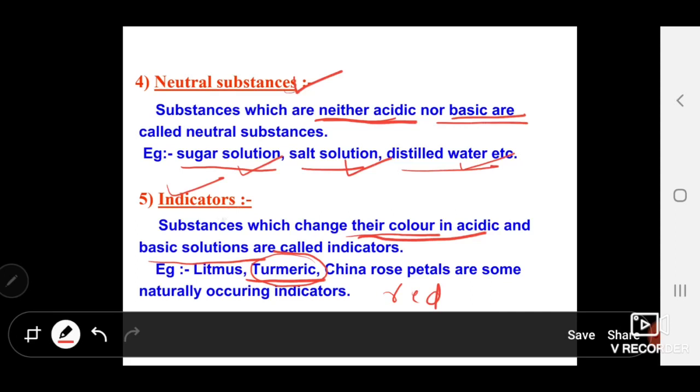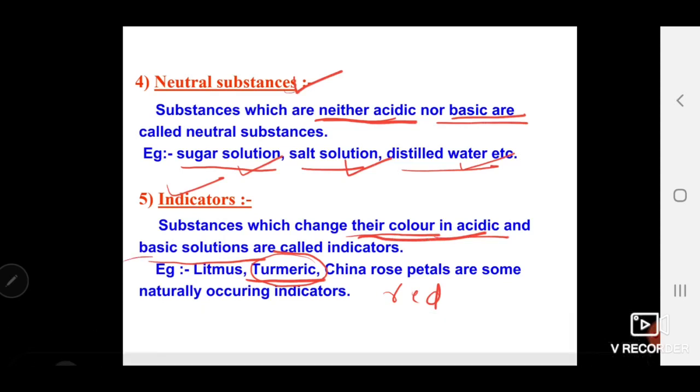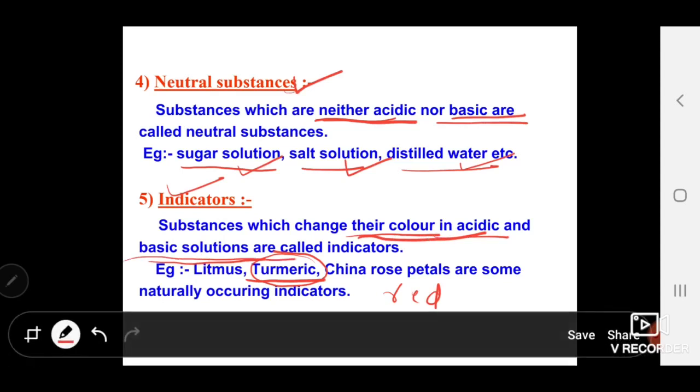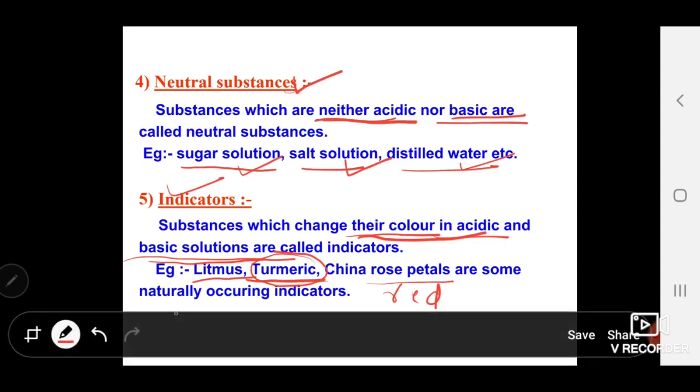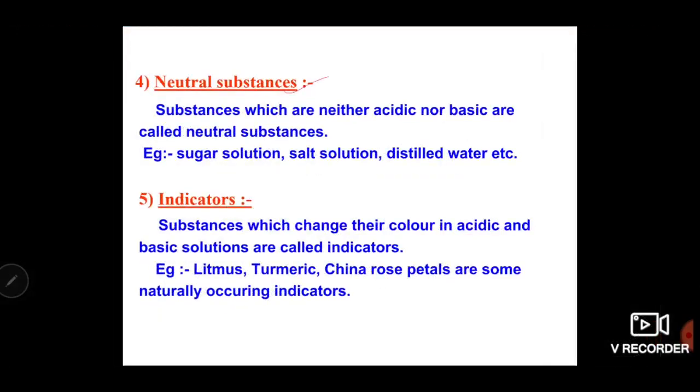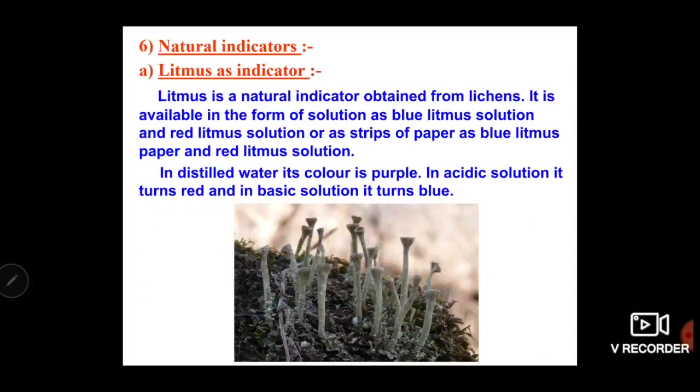Keep in mind, indicators are the substances which change their color in acidic and basic solutions. For example, we can use litmus as an indicator. Turmeric and China rose petals are some of the naturally occurring indicators. And the next important concept is natural indicators. Just now you studied that litmus, China rose petal and turmeric are all natural indicators.